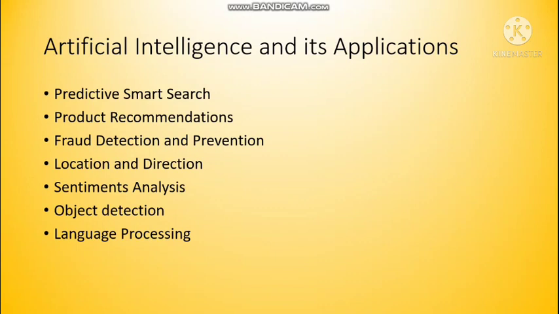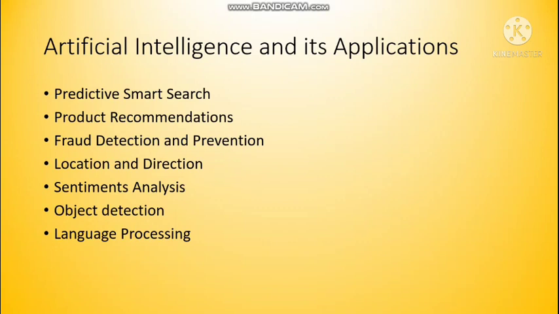Next is product recommendations. Whenever you buy something online, your favorite book or running shoes, you see how similar books and shoes are recommended to you. Even in your inbox, they start reflecting these combinations. I was searching for a phone on Flipkart, and I did not know that similar kinds of messages would start popping up in my inbox. How did it happen? Because artificial intelligence algorithms keep an eye on and track what I'm interested in, and details are sent to me accordingly.